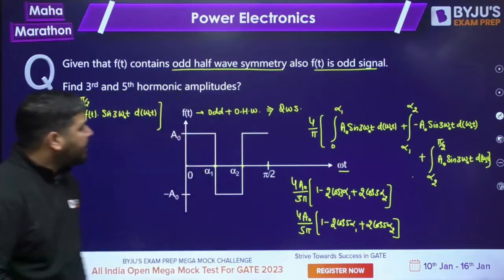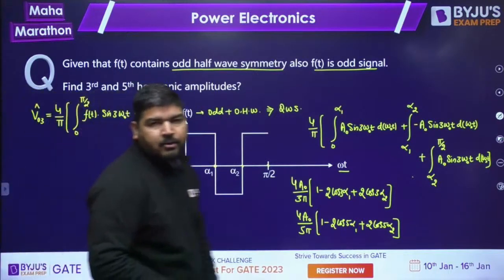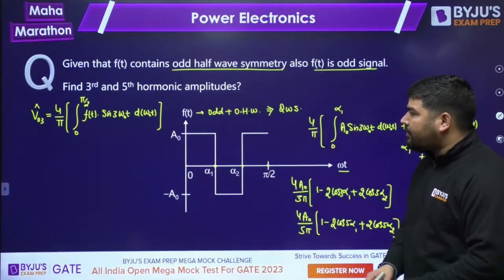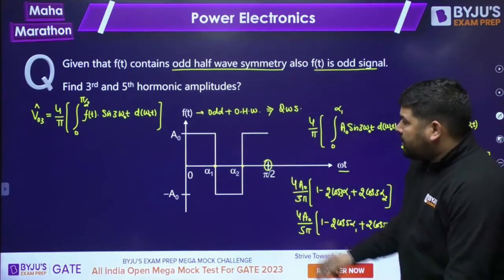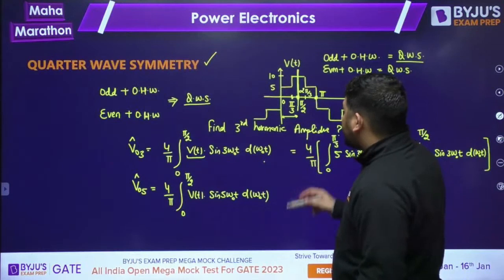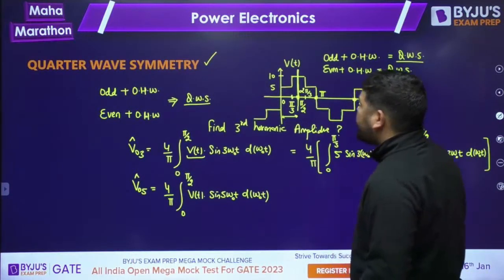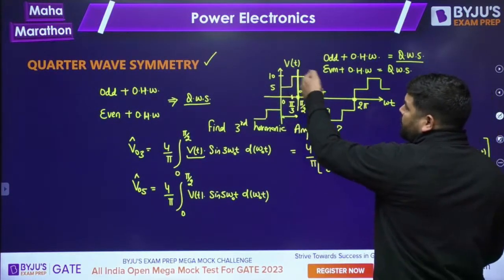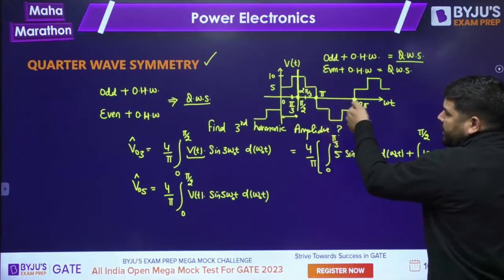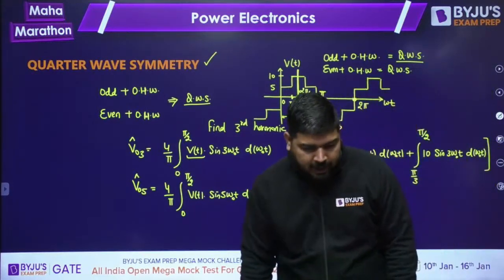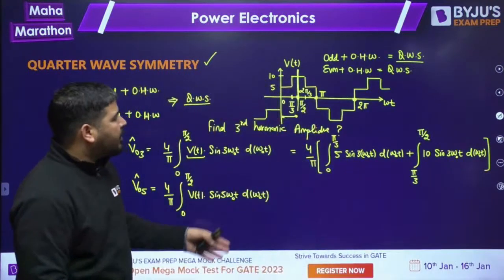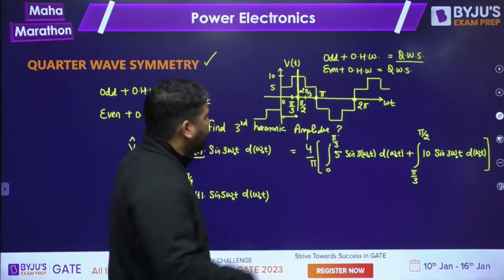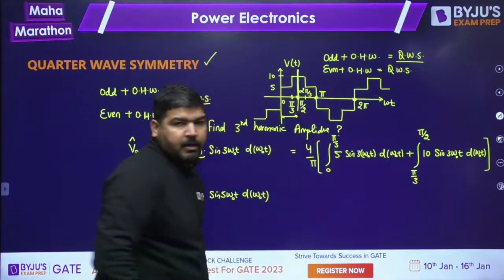Now we can proceed. So I told you what is the advantage of quarter wave symmetry. Using the quarter wave symmetry, you just take 1/4 only. If you are solving the same question taking the entire period, then it will be very difficult to calculate the amplitude of the third and the fifth harmonic. Many students think that, sir, if I need to calculate the third harmonic amplitude, why don't I replace it?